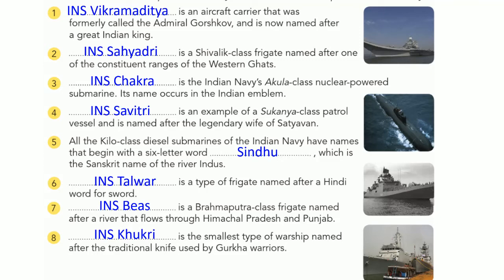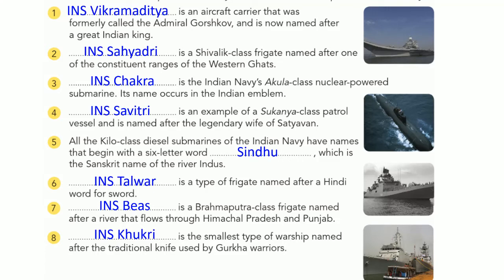The fifth one is the Sanskrit name of the river Sindhu. Then the Hindi meaning for the word sword, Talwar. Next, a river that flows between Himachal Pradesh and Punjab, INS Beas. Then, using the name of the traditional knife used by Gurkha warriors, the ship INS Kukri can be called.